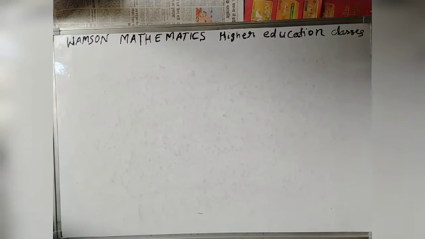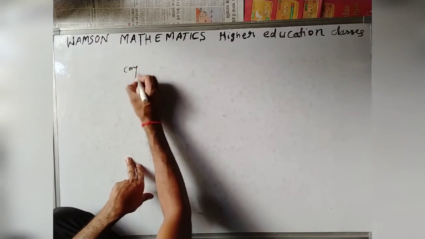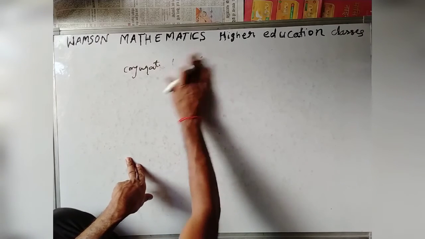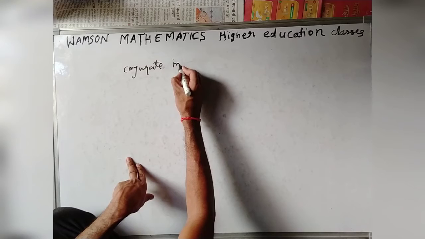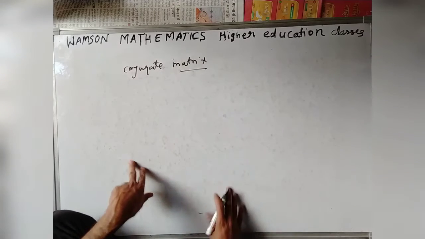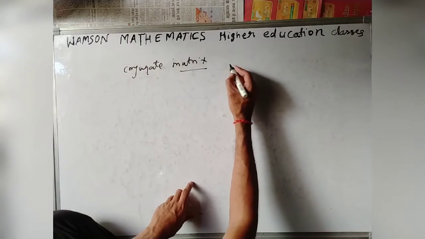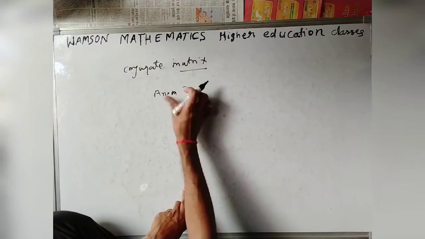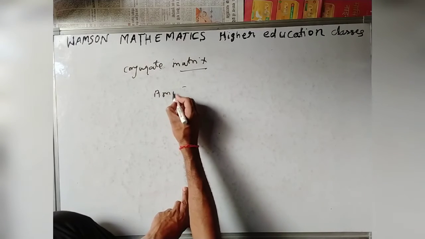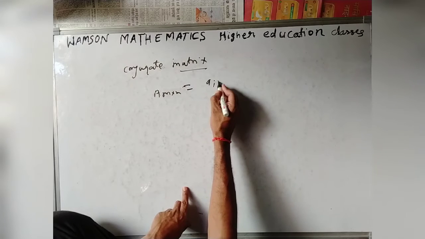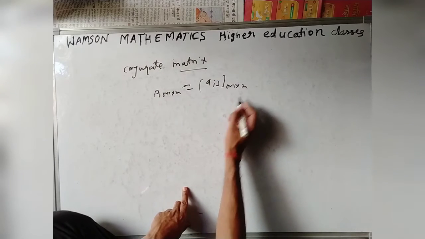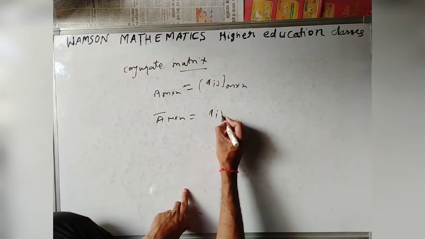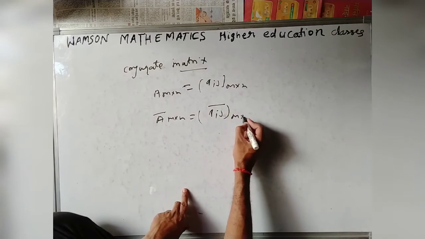Now the next matrix is the conjugate matrix. So the conjugate matrix is nothing but, if A is a square matrix, n cross n, or a rectangular matrix, A is an m cross n matrix of the form Aij, then the conjugate of A is nothing but the conjugate of Aij, m cross n.